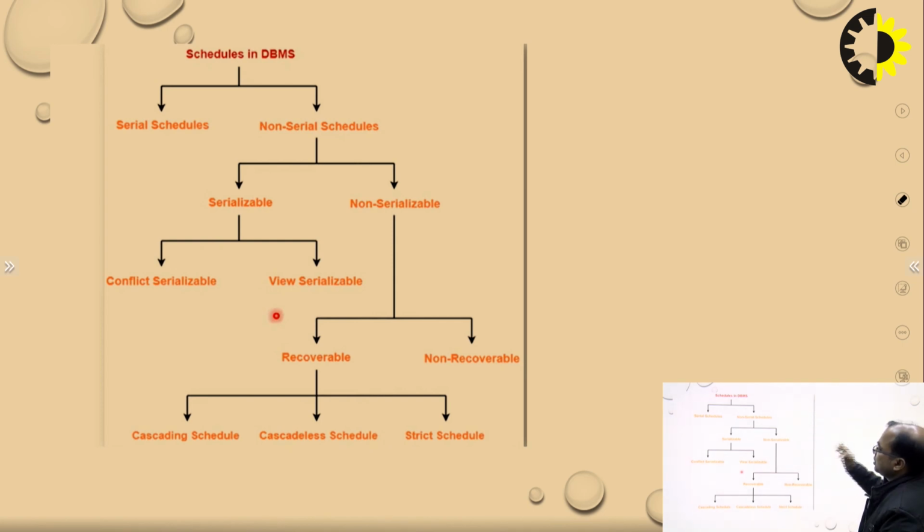You must have a scenario in mind of how serializability is processed in a DBMS. Serial, non-serial, serializable, non-serializable, conflict, view. Then again, non-serializable is recoverable and non-recoverable, cascading, cascadeless, and strict. Clear?